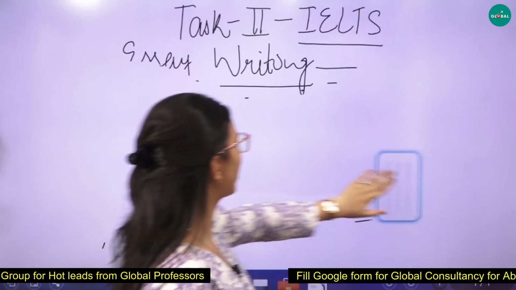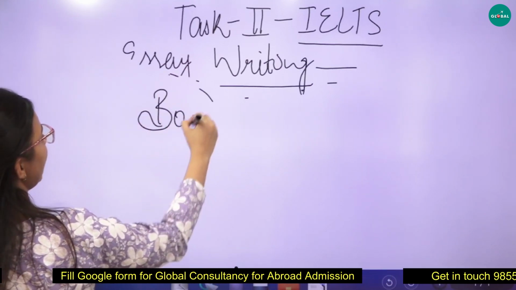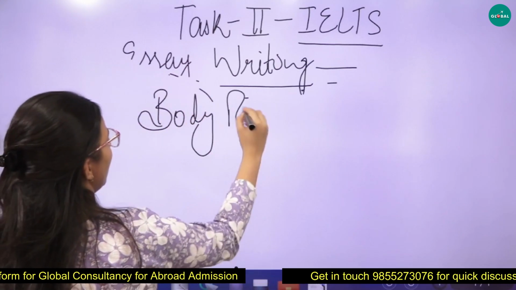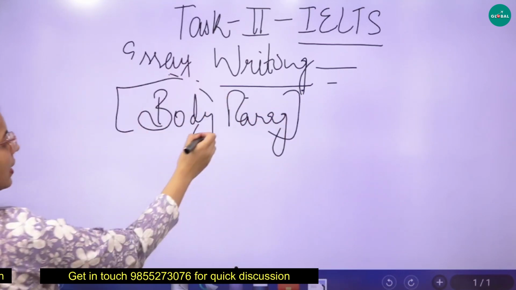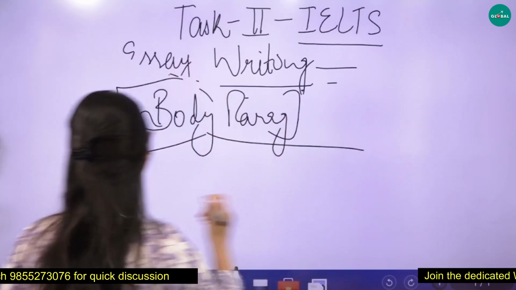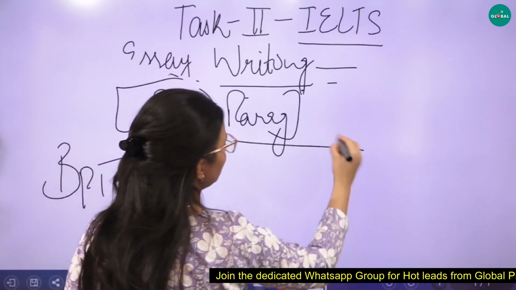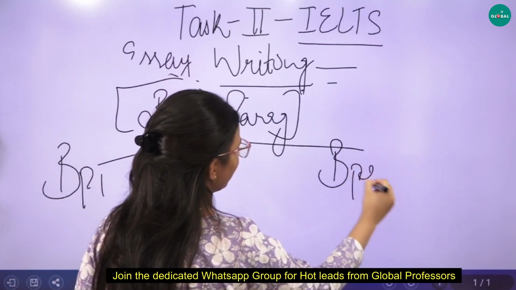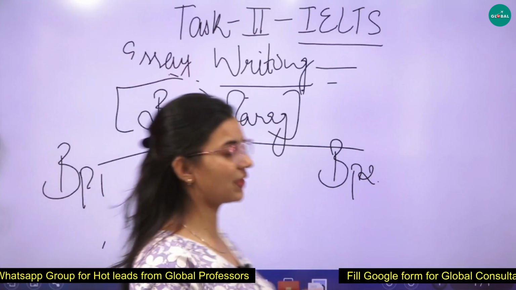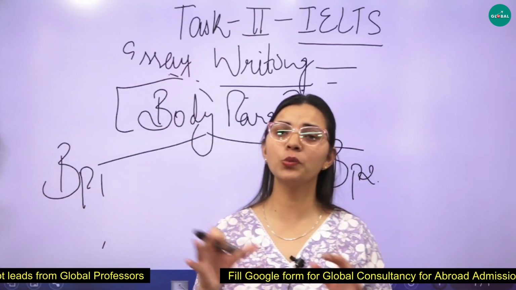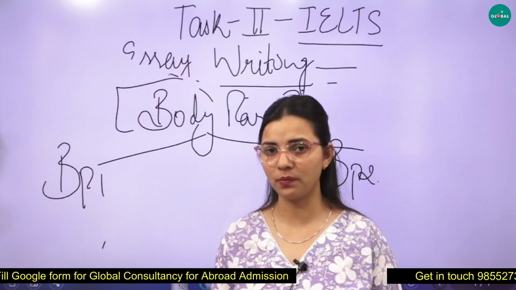Talking about the two body paragraphs. Since childhood we are seeing that a body paragraph is where we write our ideas, where we have to write our ideas. Now in IELTS we are splitting it into two body paragraphs, BP1 and BP2. This is quite similar, that we have to mention our ideas in these two body paragraphs, but one by one, right?